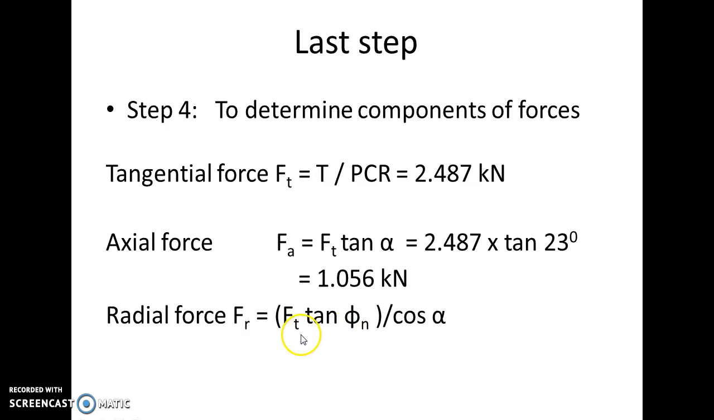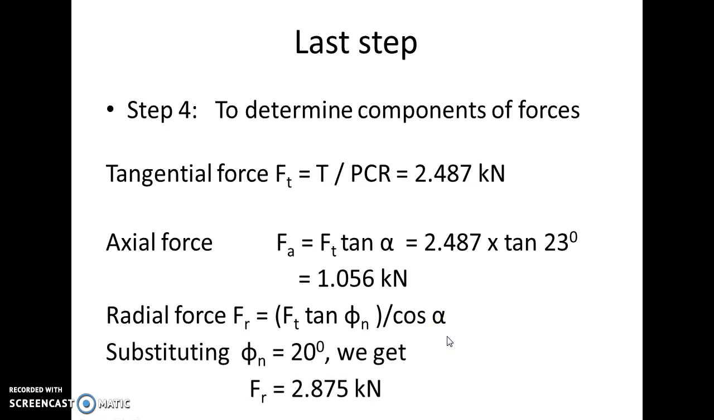Radial force is Ft into tan phi n upon cos alpha. This phi n is the normal pressure angle, which is nothing but 20 degrees that we have assumed, because currently that is the commonly used value for normal pressure angle in the industry. Substituting Ft as 2.487, phi n as 20 degrees and alpha as 23 degrees, we get radial force as 2.875 kilonewtons. So that is how you calculate the three components of forces.